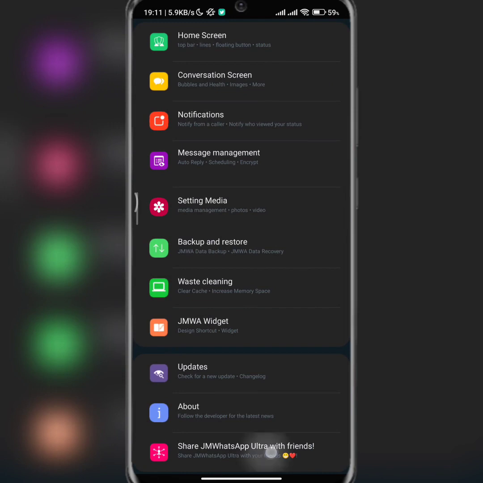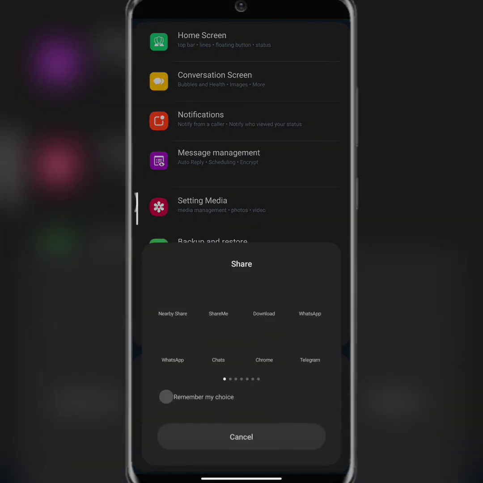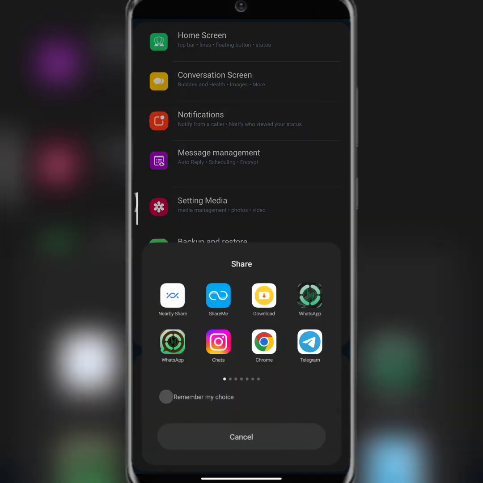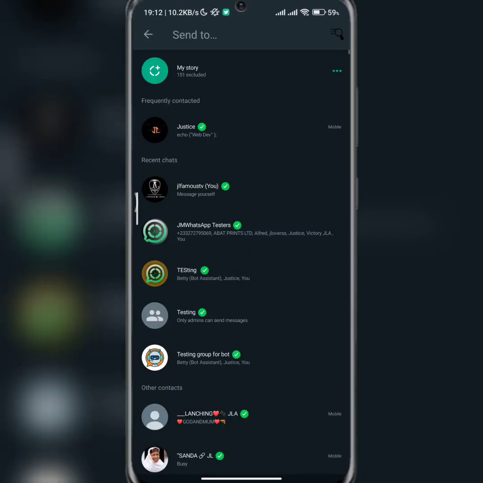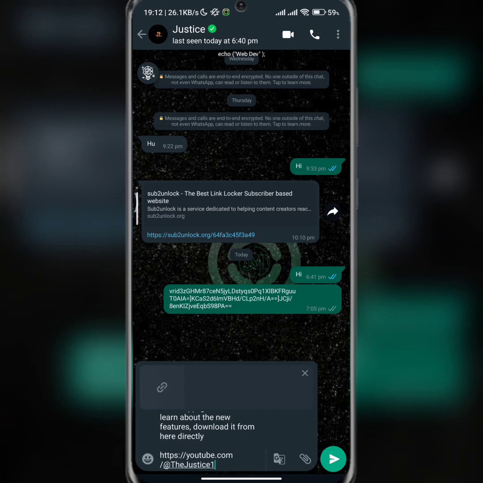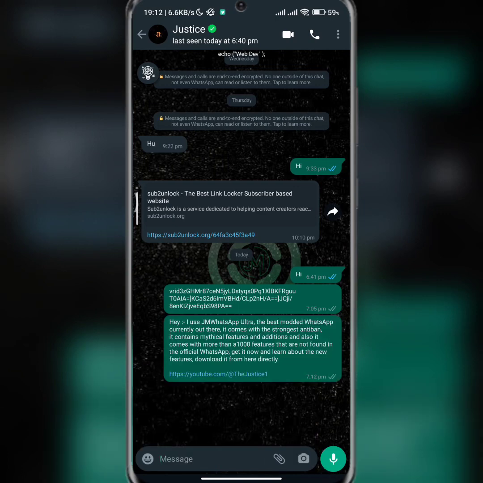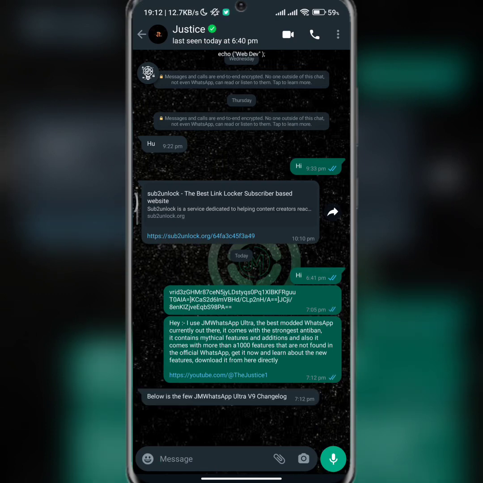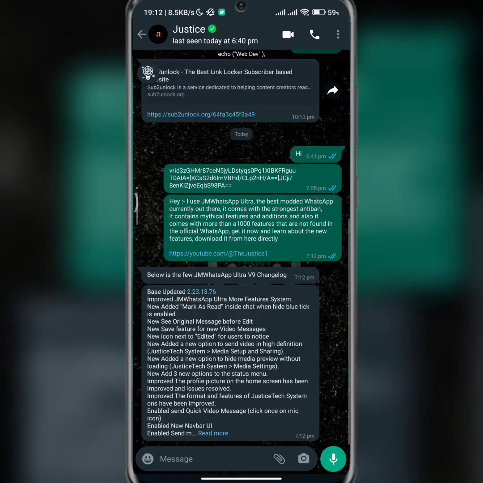From here you can share JM WhatsApp as well. You can share JM WhatsApp to anybody. There are different ways to share JM WhatsApp, and this is one of the ways. If I click on this, as you can see, I've directly shared JM WhatsApp to a user.